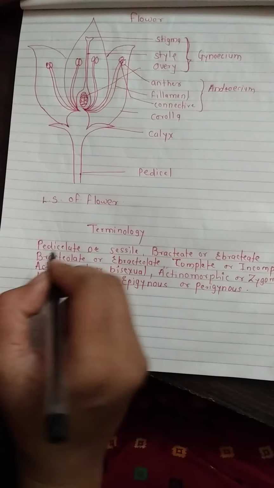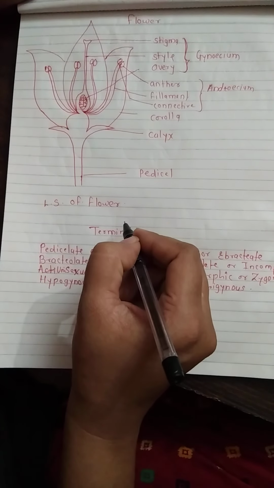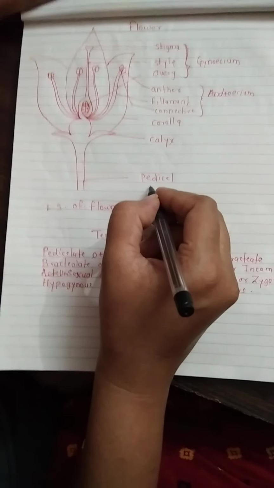So the first point is whether the flower is pedicellate or sessile. So what is meant by pedicellate, or what is meant by pedicel?